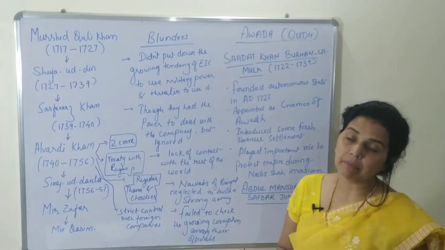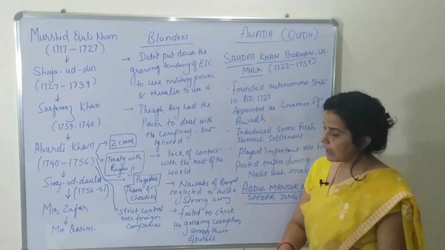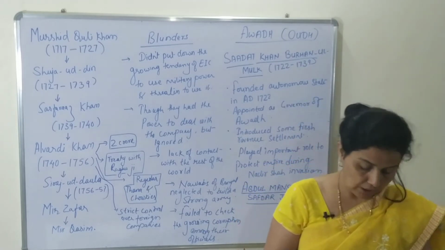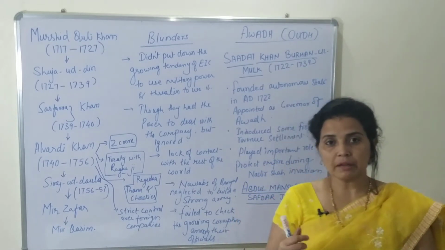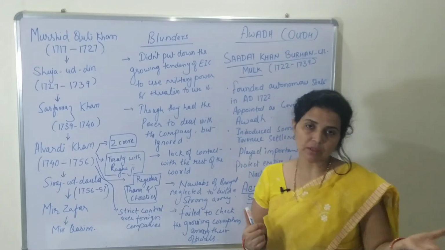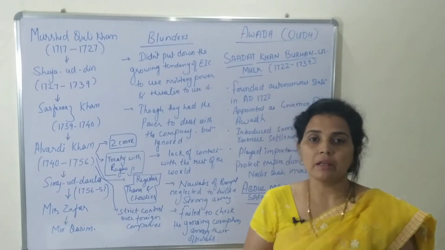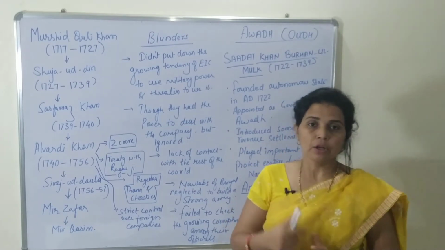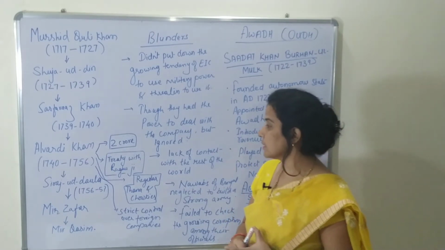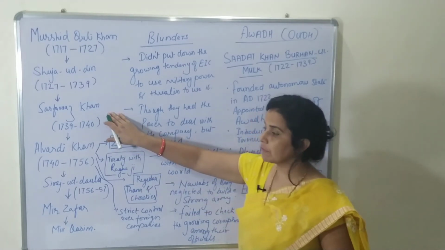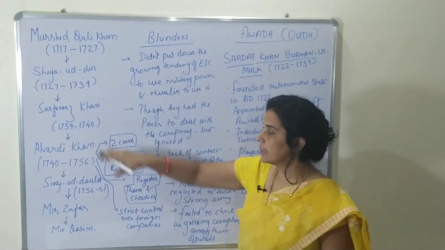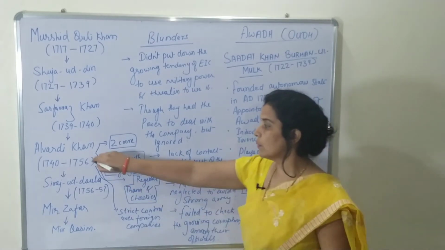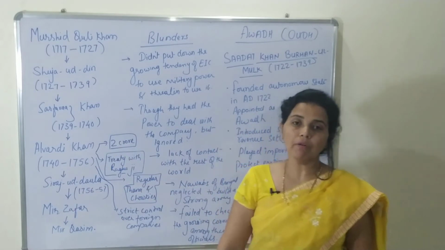He was killed in the Battle of Giria that took place in 1739-1740. There's no confirmation about the date. In some books I find 1739, and in some books 1740. So the date is not important. What is important is the Battle of Giria. You should keep all these things in mind. So finally Sarfaraz Khan was killed by Alwardi Khan in 1740, or you can say 1739, and finally Alwardi Khan became the new Nawab of Bengal.